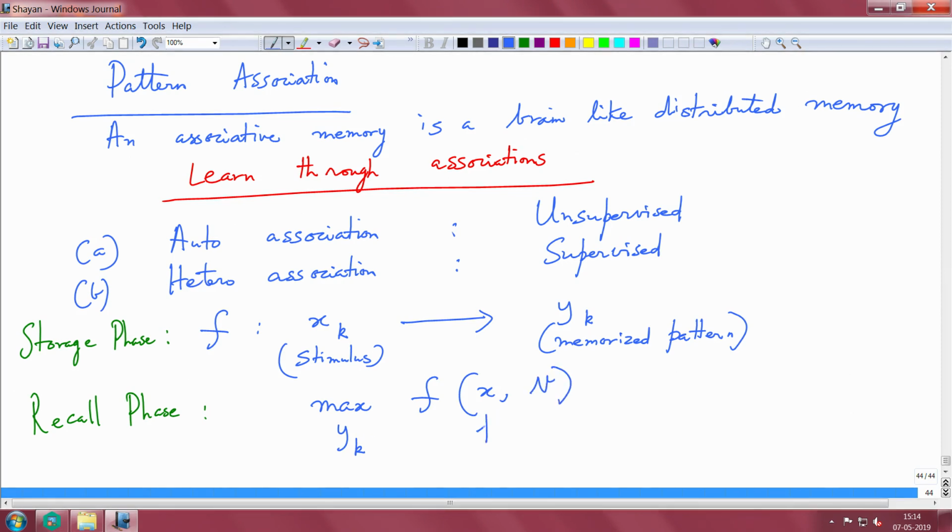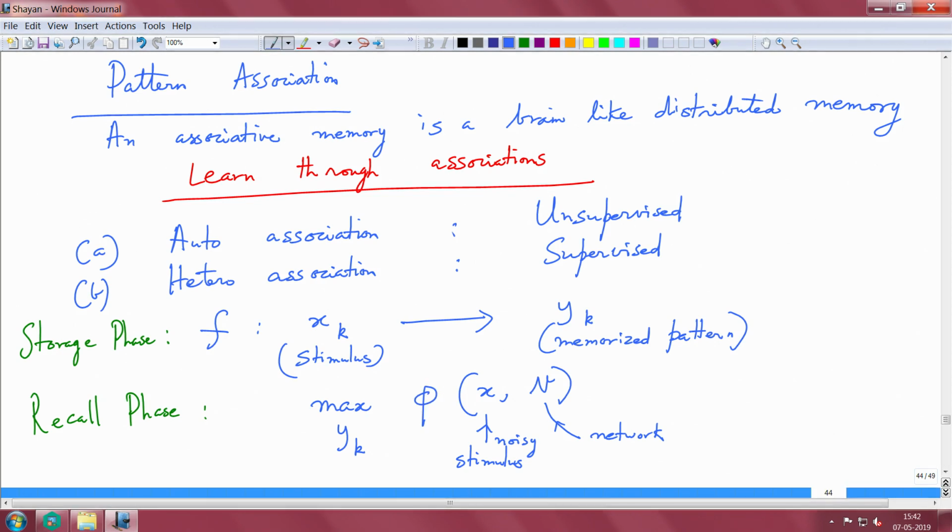This is the stimulus which is a noisy version of what I learnt, and I have learnt it through a network, and this is my network, and now I present this and it has to obtain the memorized pattern, it has to get back what yk is, right. So, this is auto association.